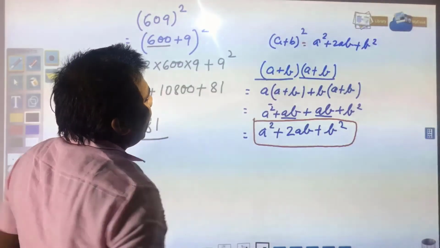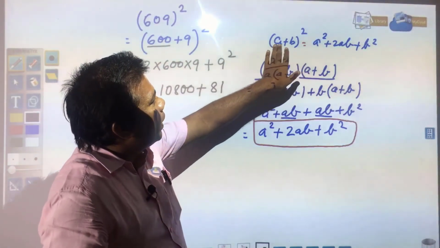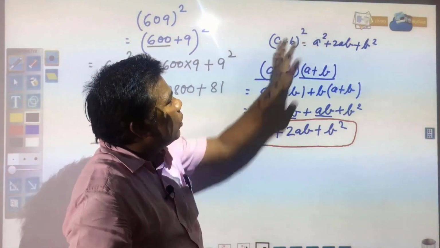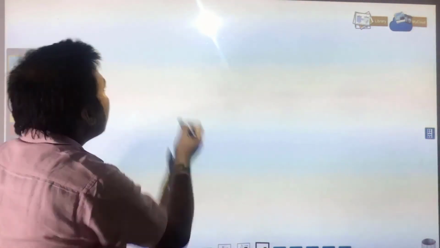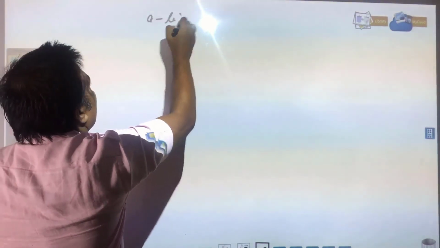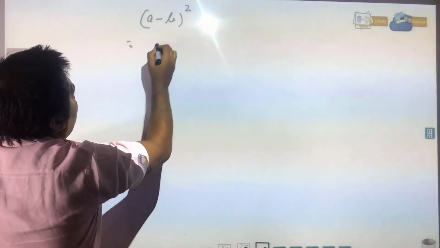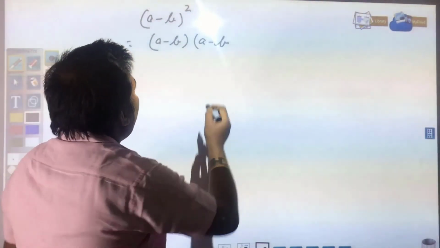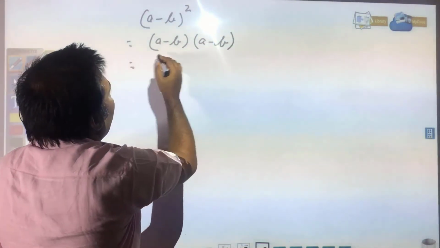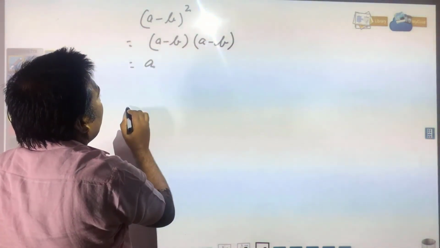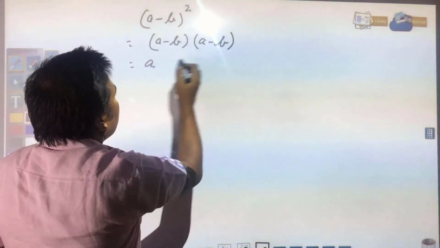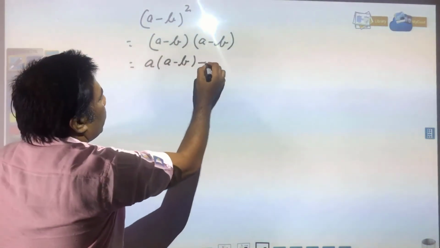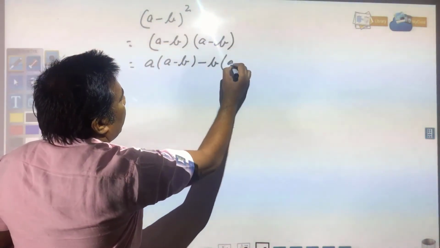Just now you understood how you got the formula for A plus B whole square. In the same way we need to find the formula for A minus B whole square. Just you see, A minus B whole square, how we will get the formula: A minus B into A minus B. If you are multiplying this, again in the same way it is required to be multiplied, A with A minus B, and here you have minus B, we need to write minus B and A minus B.